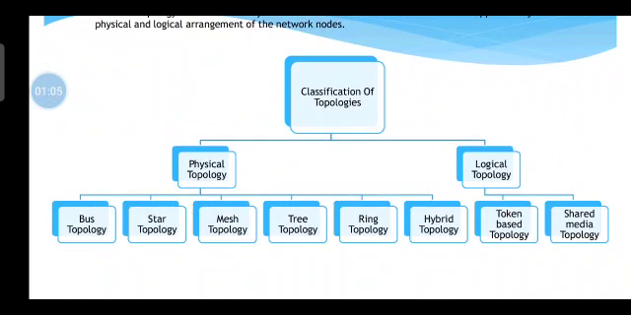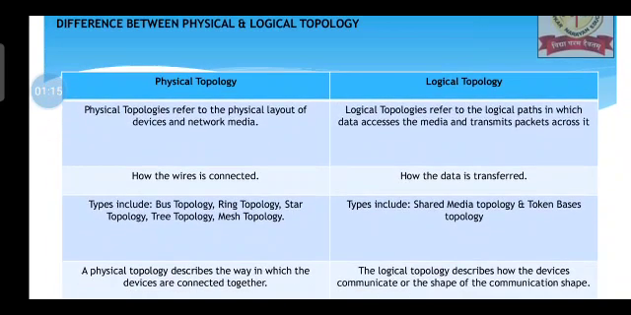And as far as logical design is concerned, we have token based topology and, excuse me, shared media topology. So the difference between physical and logical topology: physical topology refers to physical design of devices and network media, whereas logical topology refers to logical design or logical paths in which data is accessible from sender to receiver.